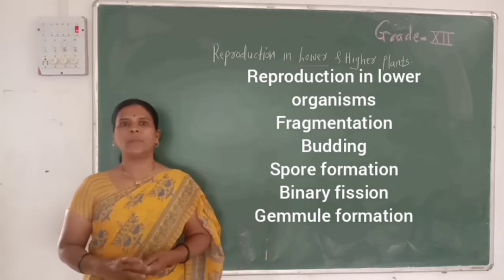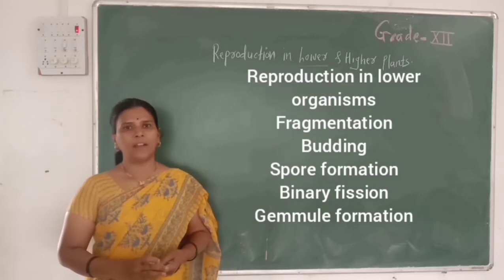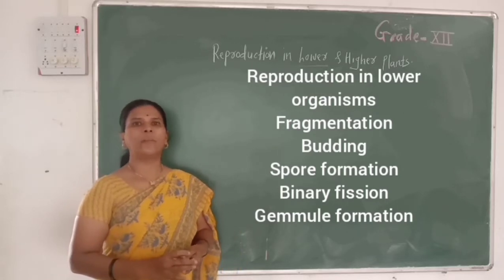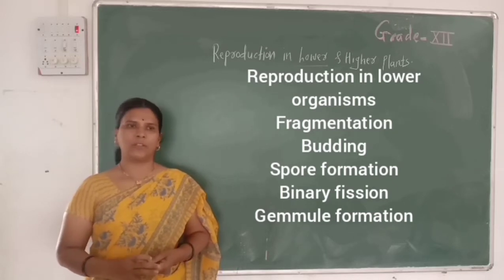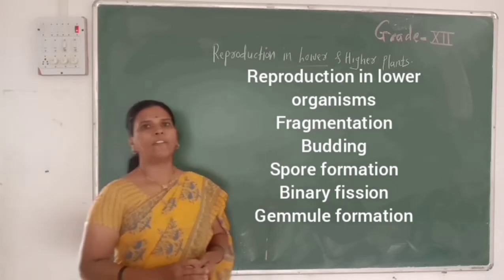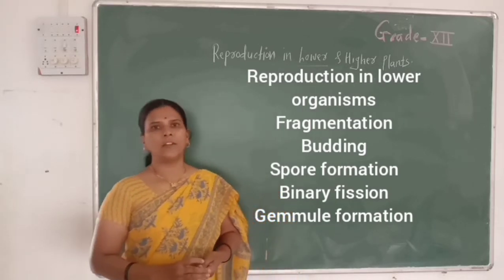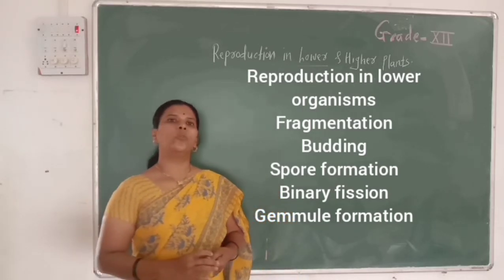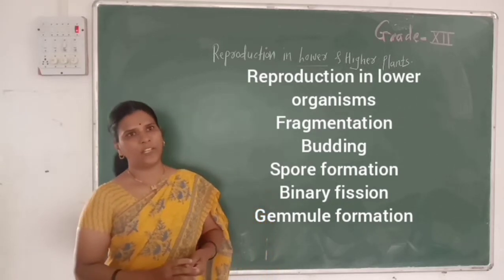Then the second method of reproduction is budding. In unicellular fungi like yeast, the budding method was followed. Then the third method is sporulation, that is the formation of different types of spores. What are these different types of spores? In lower organisms, two types of spores are formed: motile spores and non-motile spores.